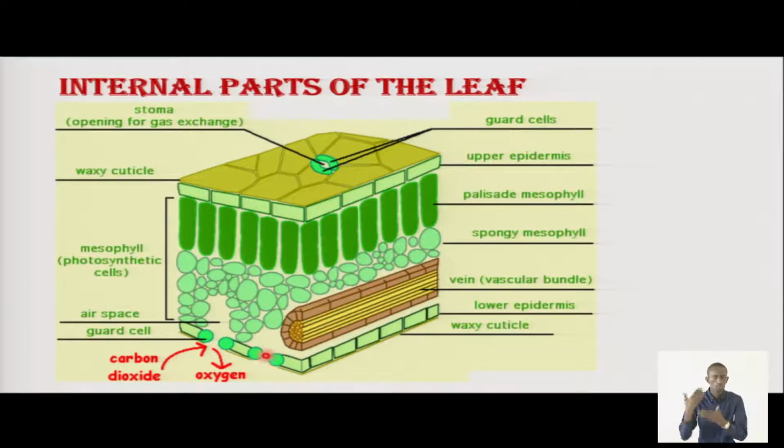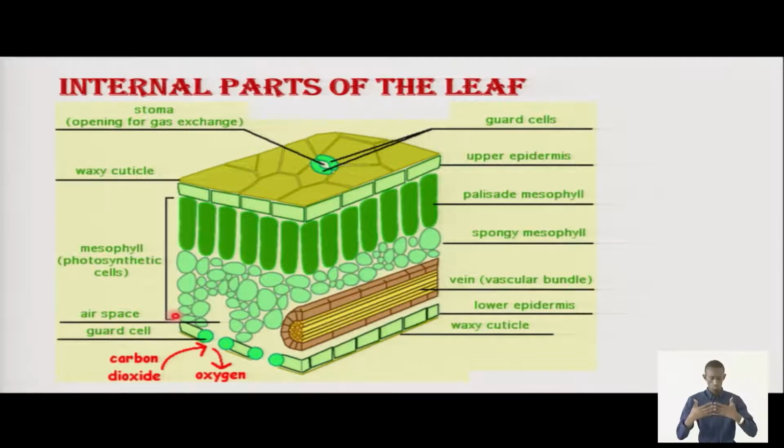Then these are the stomata, which are protected by guard cells. This is a guard cell. This is another guard cell. They open and close to allow carbon dioxide to go inside and oxygen to go out. Remember, carbon dioxide is needed in the process of photosynthesis. Oxygen is produced by the process of photosynthesis, and this oxygen is given out to the environment so that animals can use it.